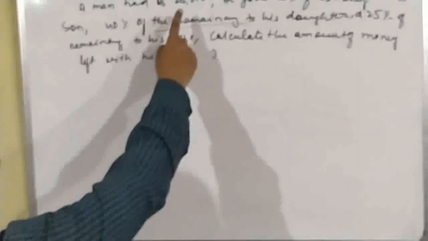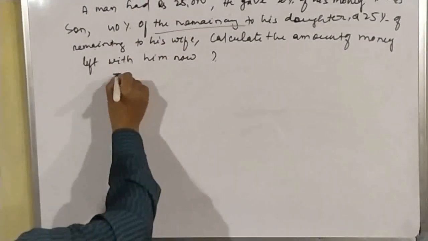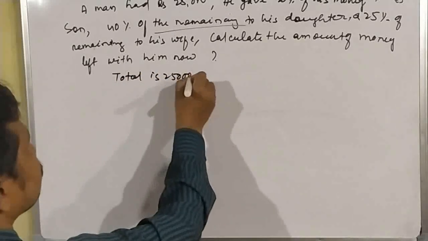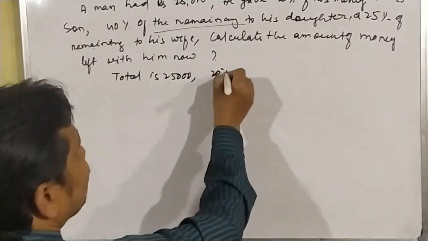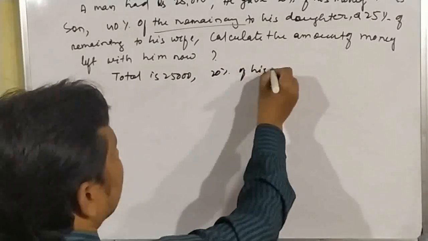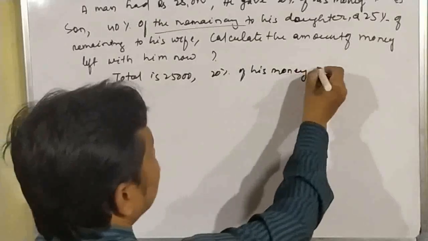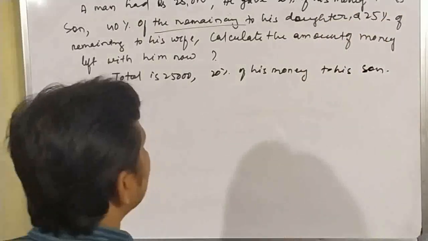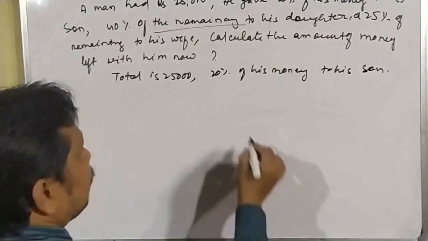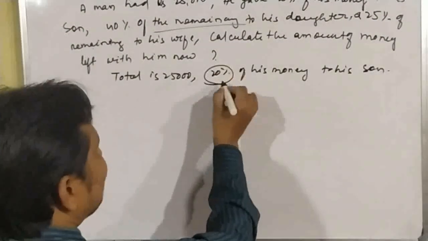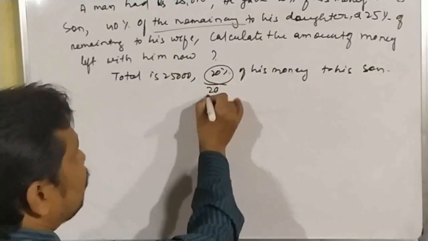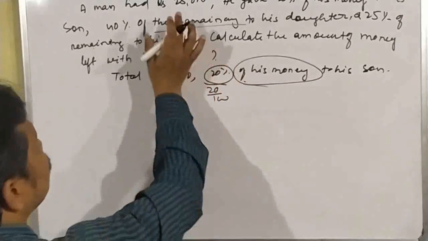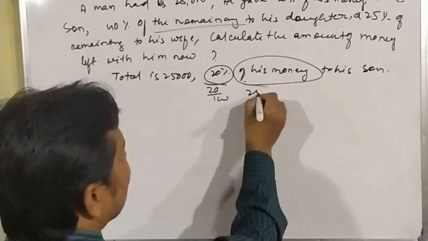First of all, the total money is 25,000. So 20% of his money to his son. What is the meaning of this 20%? That means 20 by 100 of his money, and of means multiplication. He has 25,000.